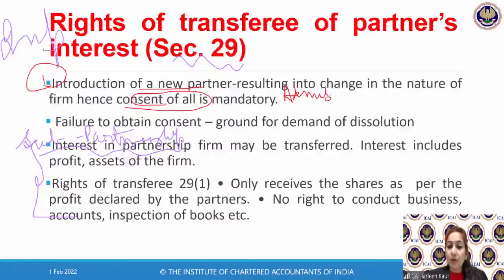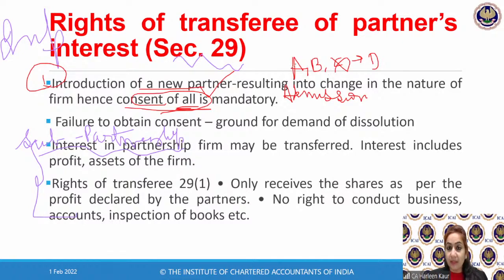If any new partner has to join my firm, I need the consent of all the partners. What you were asking me, the meaning of unanimous consent: here, unanimous consent is required. That means if I have 3 partners in my firm, A, B, and C, can I make D a partner in my firm without asking C?